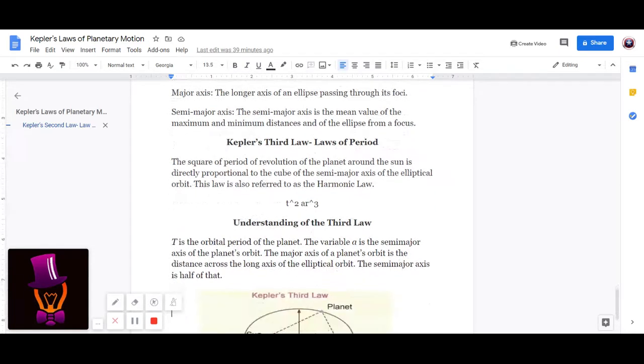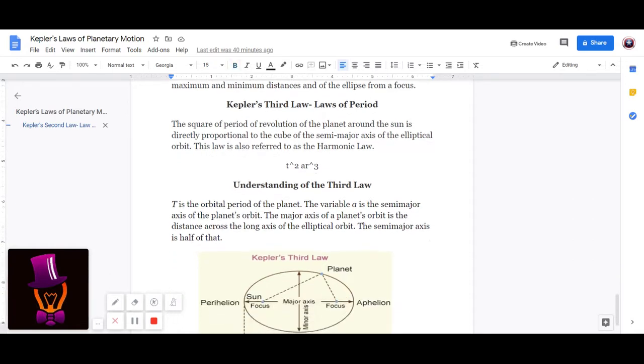Understanding the third law: T is the orbital period of the planet. The variable a is the semi-major axis of the planet's orbit. The major axis of a planet's orbit is the distance across the long axis of the elliptical orbit. The semi-major axis is half of that. This may seem very complicated, but it is not at all.